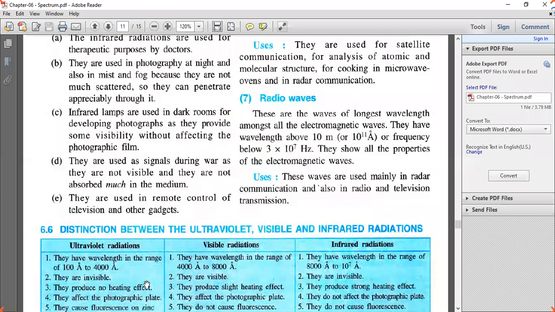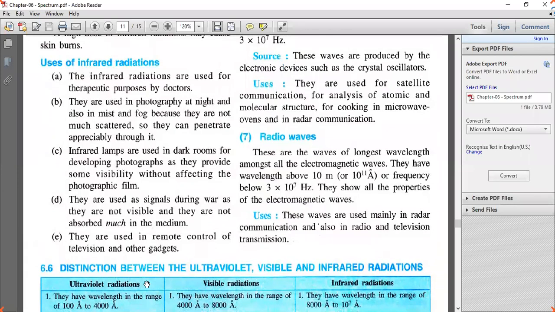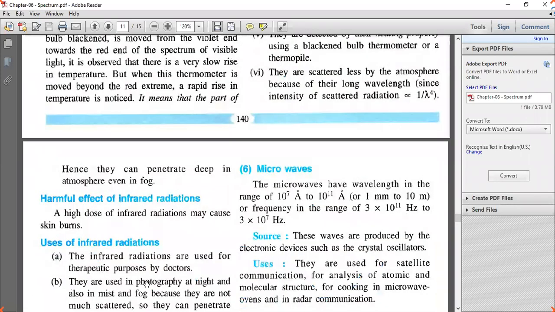Okay. Last one, they are used in remote control of television and other gadgets. Whatever remote control we are using, you might have observed that when you press any button, it will glow red. So it indicates the presence of infrared radiation. They can travel to long distance and they do not scatter. Next one comes microwave.